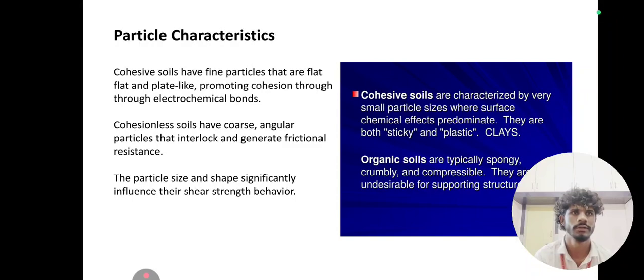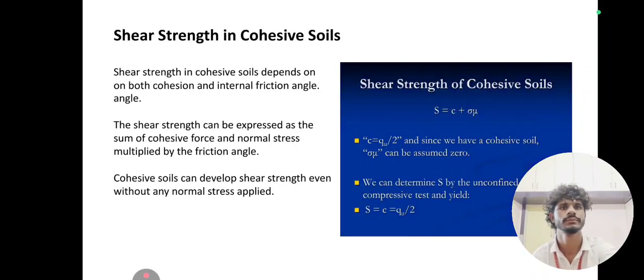Cohesive soils are characterized by very small particle sizes where surface chemical effects predominate. They are both sticky and plastic clays. Organic soils are typically spongy, crumbly, and compressible. They are undesirable for supporting structures.